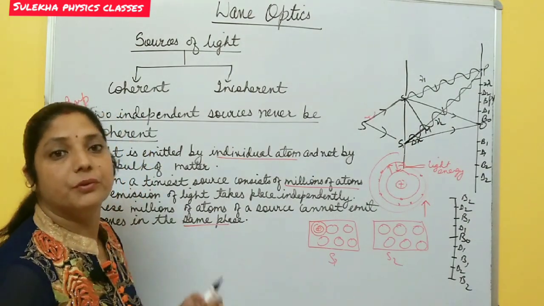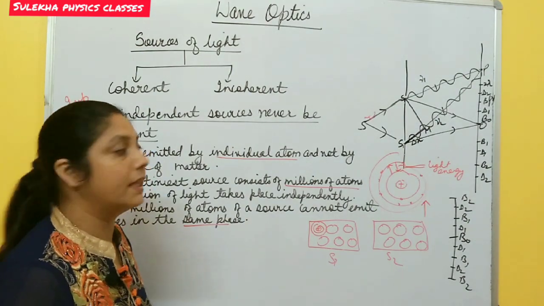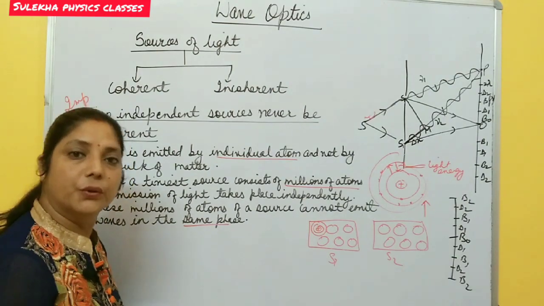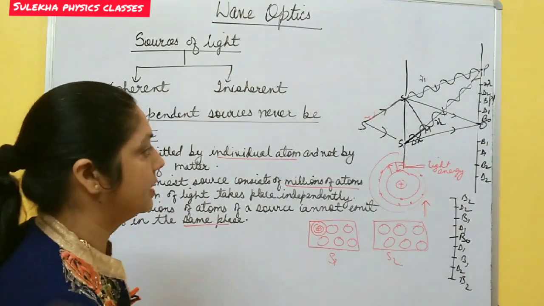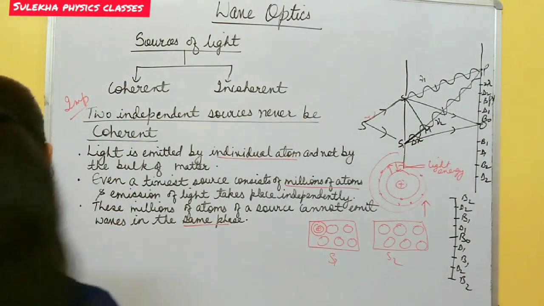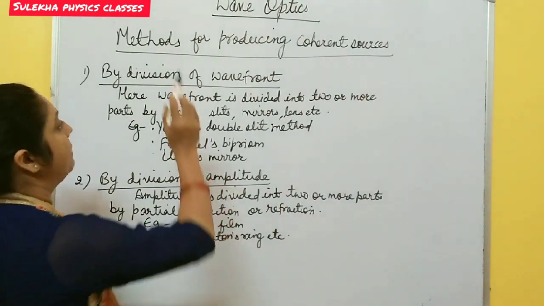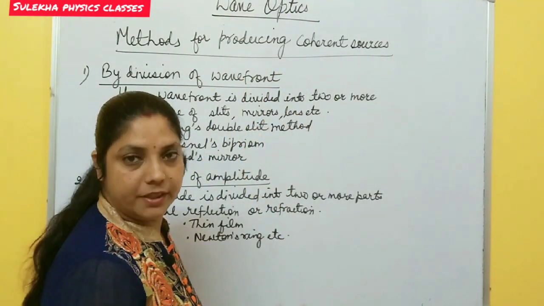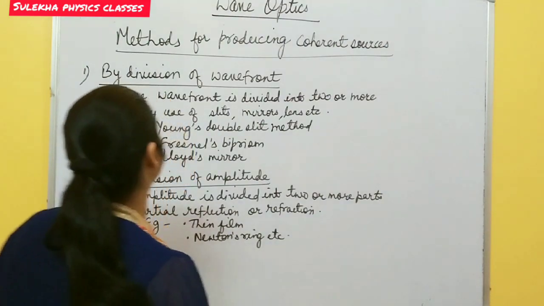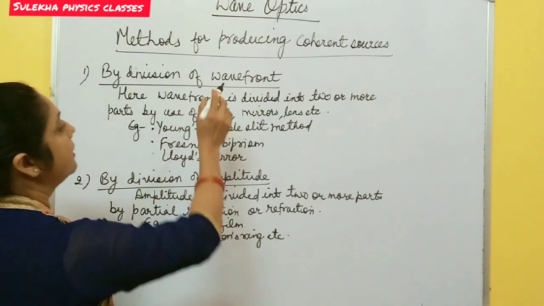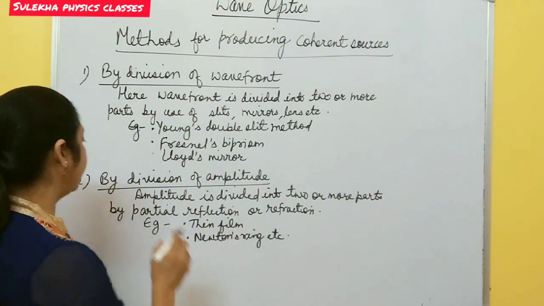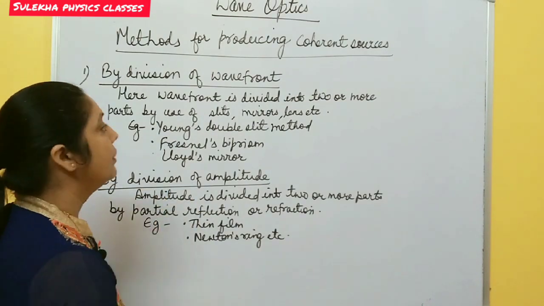Now, how do we produce two coherent sources? There are different methods to produce coherent sources. Let us discuss that. Note down, okay? Methods for producing coherent sources to produce sustained interference. The first method is by division of wavefront, and the second one is by division of amplitude.